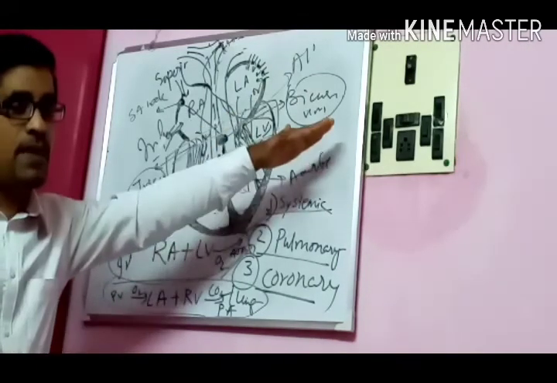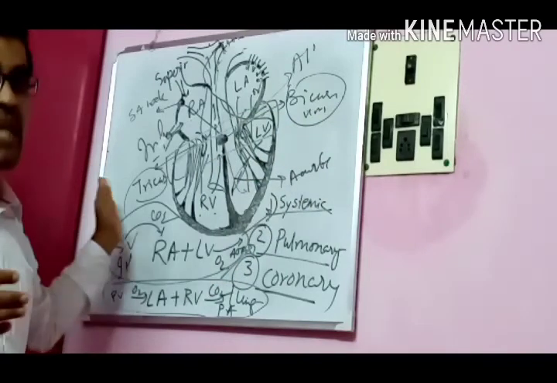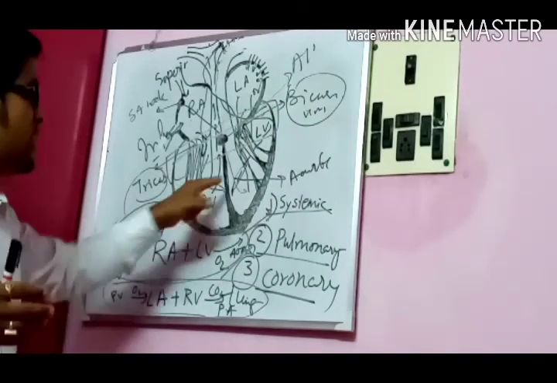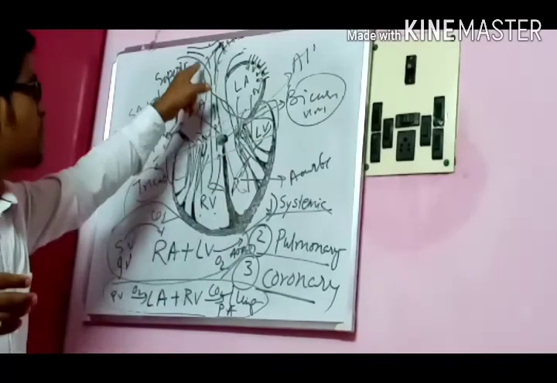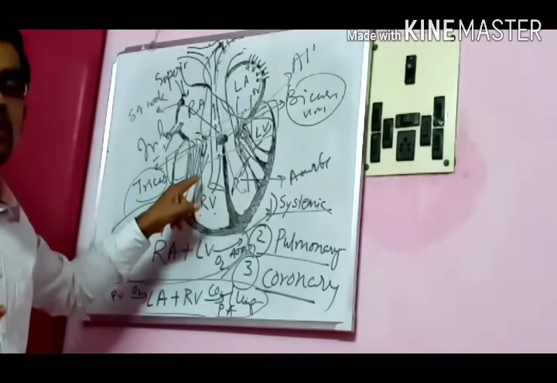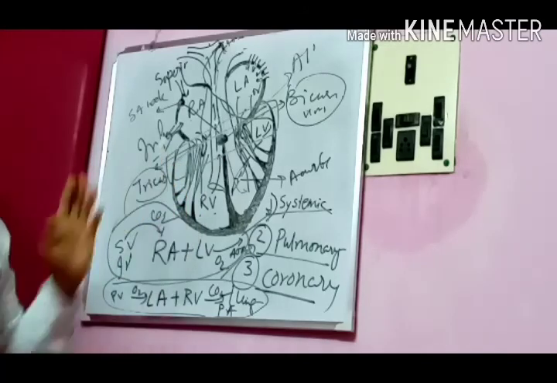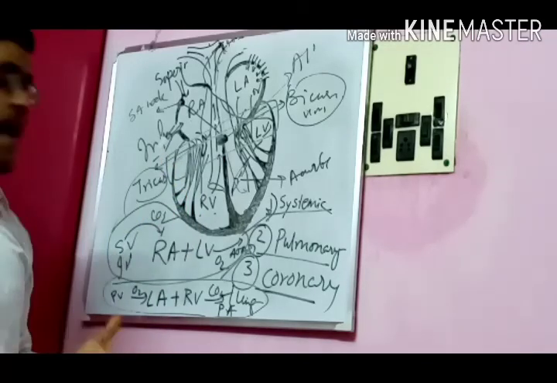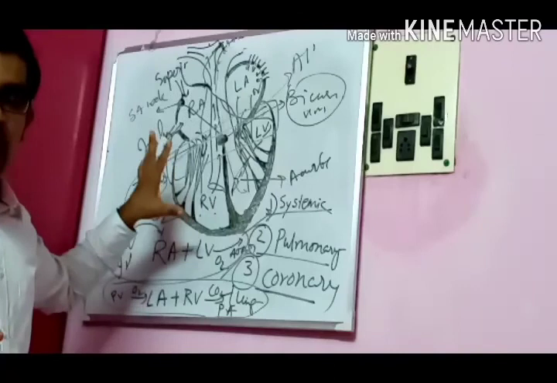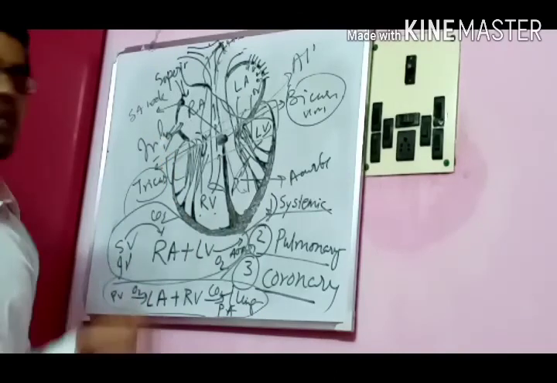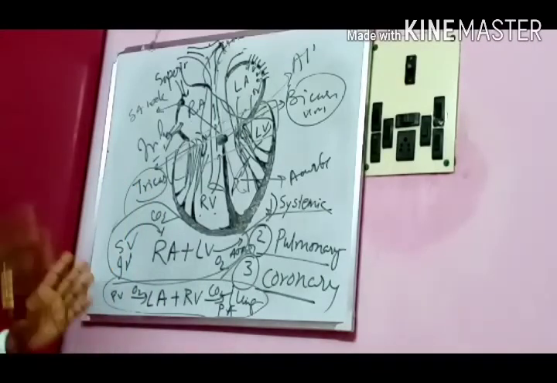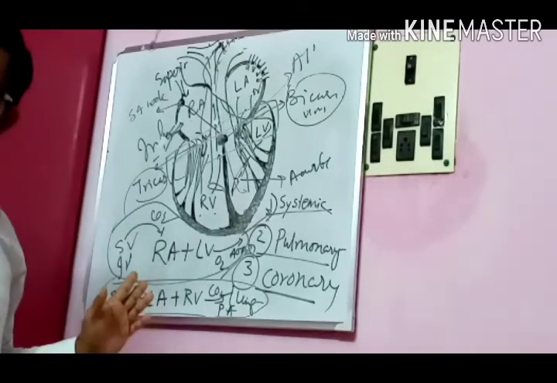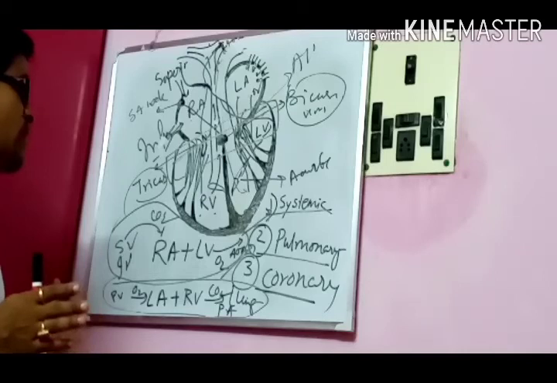This is the bicuspid valve, left side. In the right side we have the tricuspid valve. At the aorta junction we have the aortic valve, and at the pulmonary artery we have, what is this? The pulmonary valve. So these 4 important valves are there, and the pipelines attached to them are very much clear. Now how the blood is circulating is also very clear to us.